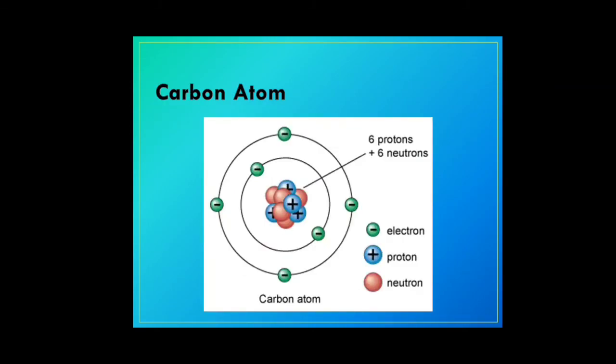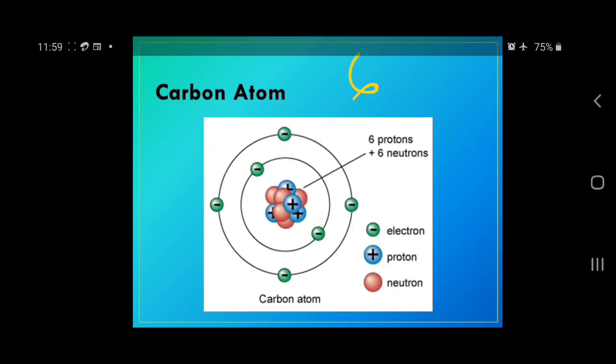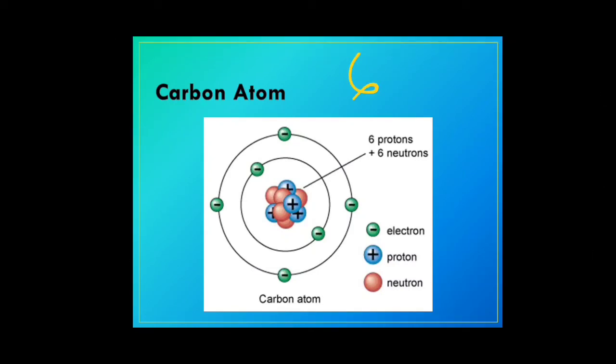Next comes the carbon atom. Carbon has an atomic number of 6. What does that mean? It has 6 protons and 6 electrons. It also has 6 neutrons. So we show 6 electrons in the orbits that rotate around.